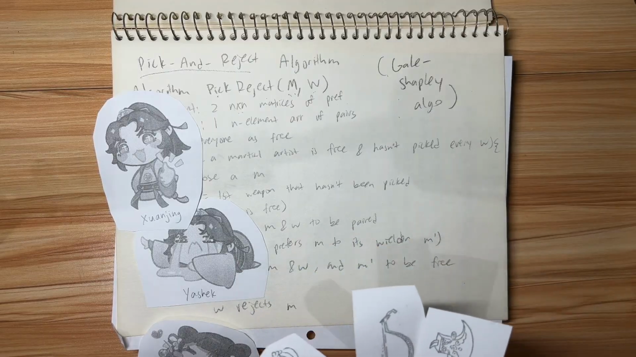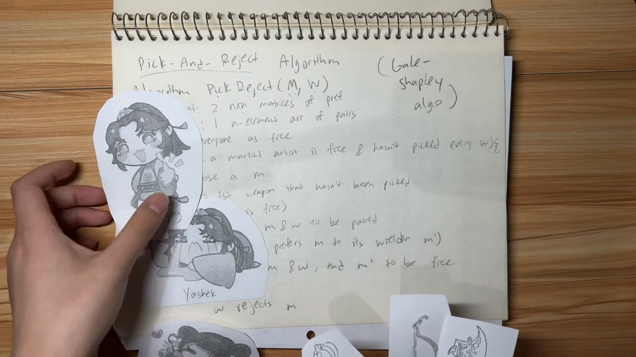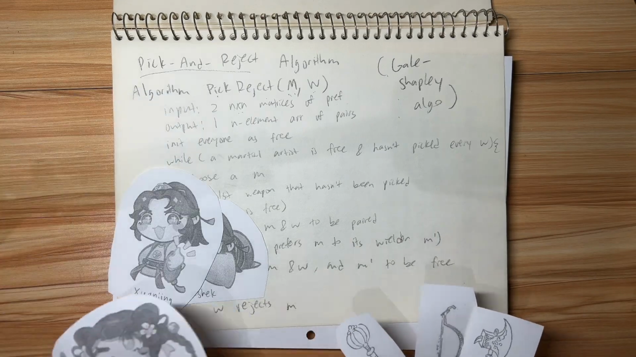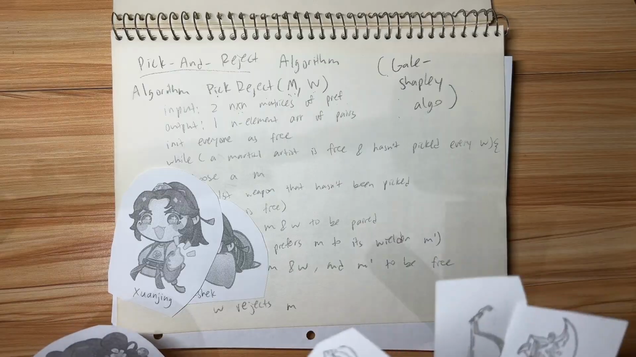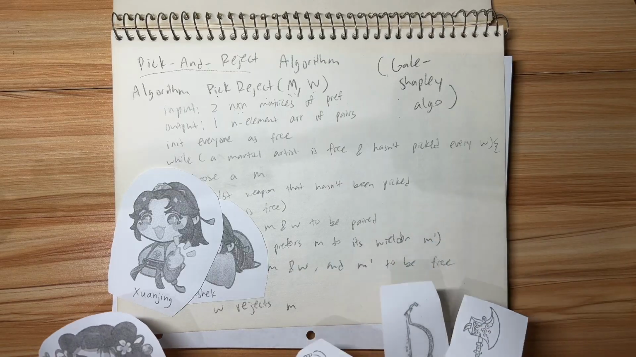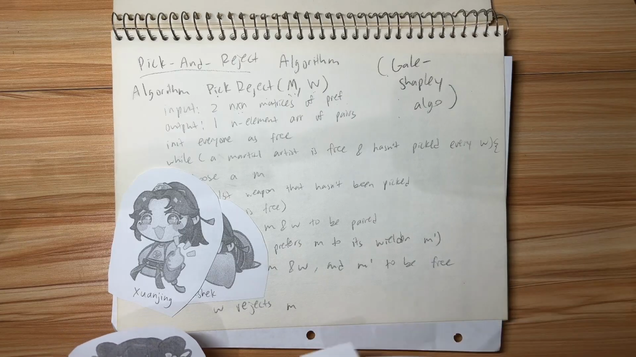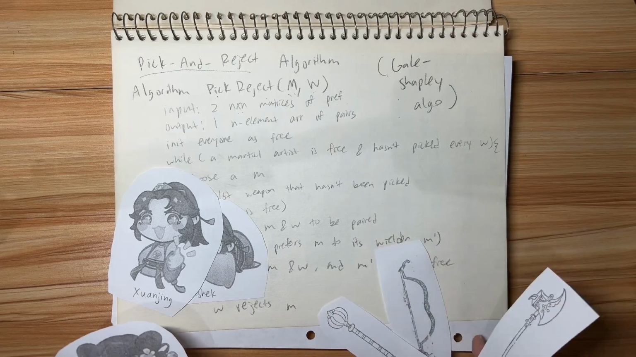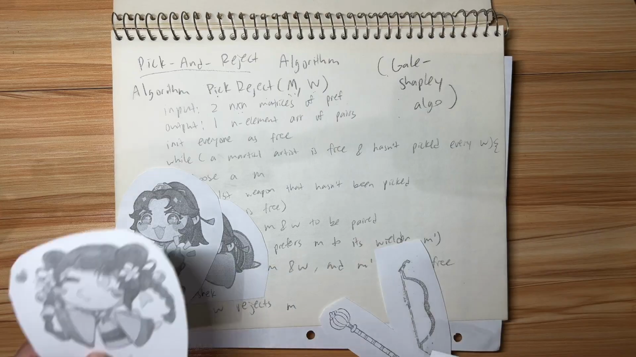But if a second person comes along and says, hey, can I be your wielder? and they like that person better than their current wielder, they are allowed to say, yeah, I'm going to reject the person I have currently, and I'm going to be matched with the new person.